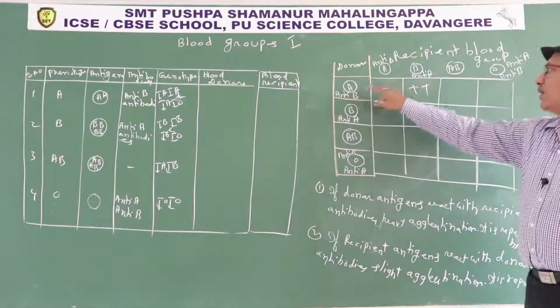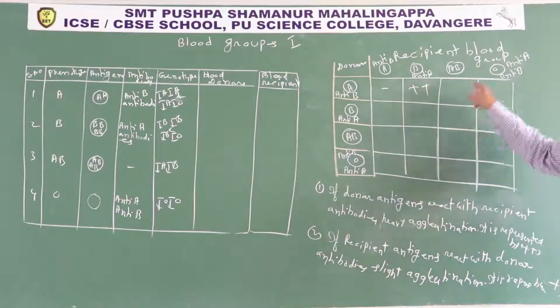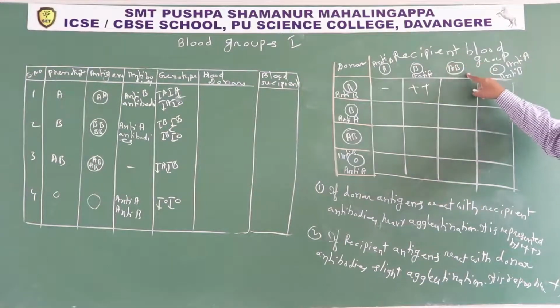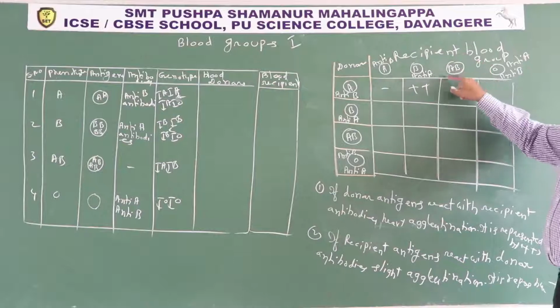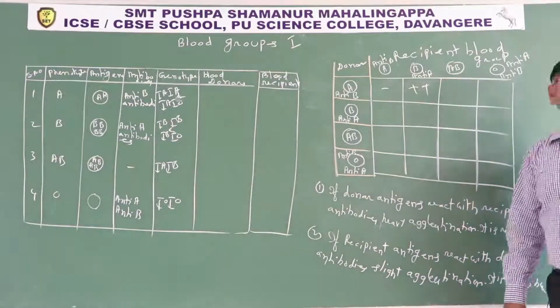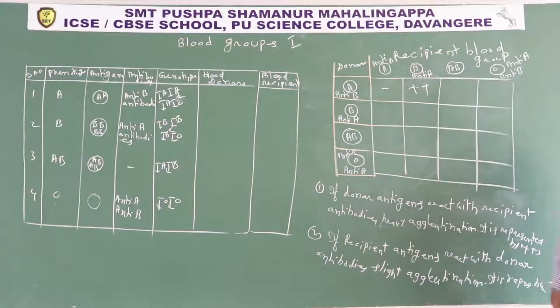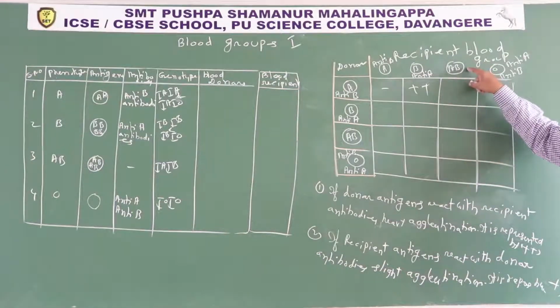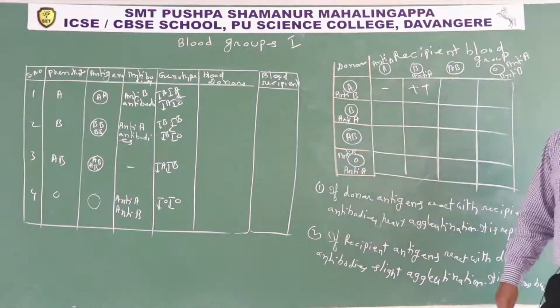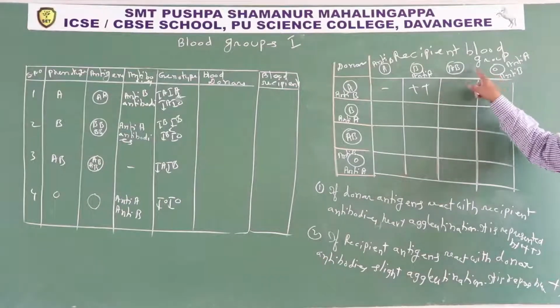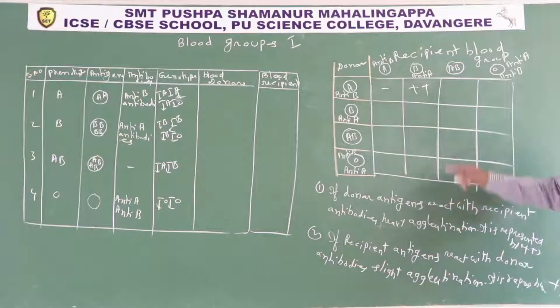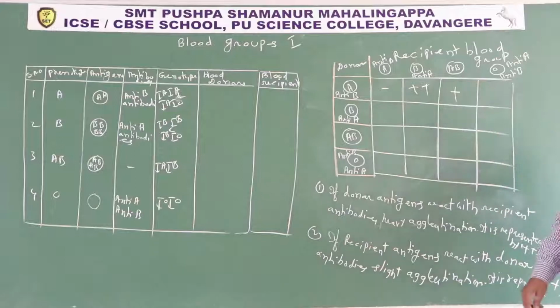Next one, donor A, recipient AB. First rule is not applicable. Why first rule is not applicable? Due to absence of antibodies. First rule is, if antigens of donor react with antibodies of recipient, due to absence of antibodies, first rule is not applicable. Second rule, antigens of recipient react with antibodies of donor, slight agglutination occur. Here two antigens A and B, here only one antibody. So B antigen react with anti-B antibody. As a result, slight agglutination.